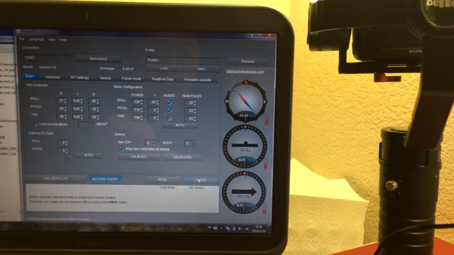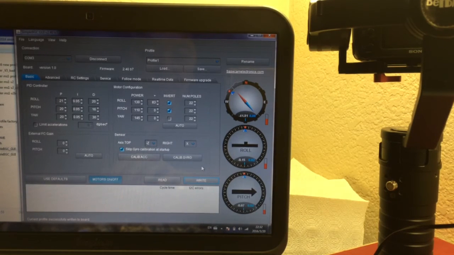Okay, because on this gimbal we turned off the beep sound, you know. On other gimbals, all the new gimbals, you can hear the sound every time after you calibrate the gyro or calibrate the ACC. But some gimbals have the sound set off, so that's no big difference.